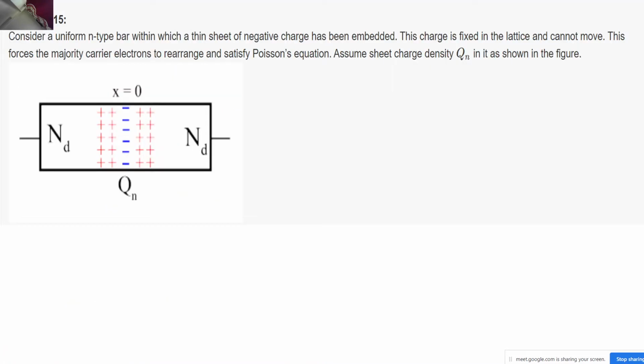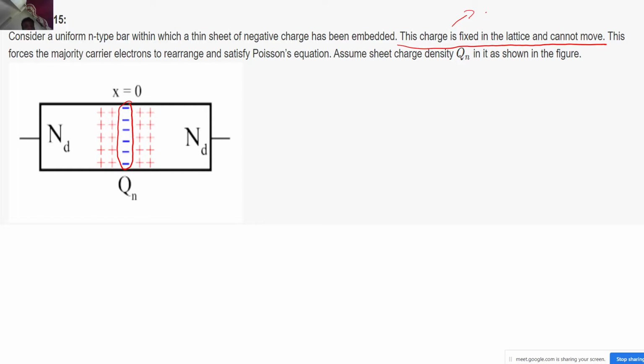So what we have been given over here: consider a uniform n-type semiconductor bar with a thin sheet of negative charge embedded. This is the thin sheet of negative charge present at x equal to 0. This charge is fixed in the lattice and cannot move. So it is like a space charge, correct? Because it is fixed in the lattice. This forces the majority carrier electrons to rearrange and satisfy Poisson's equation.